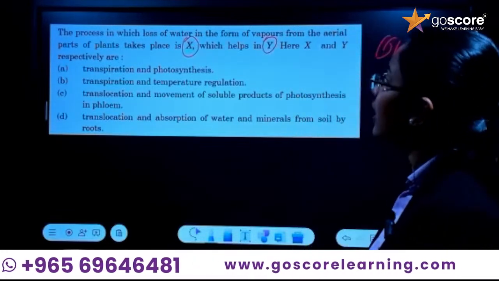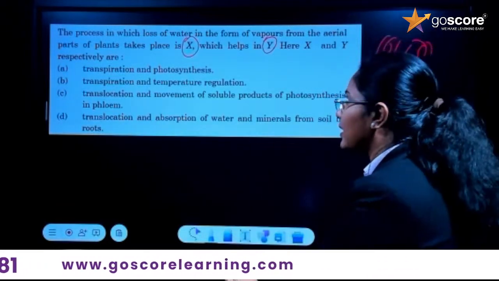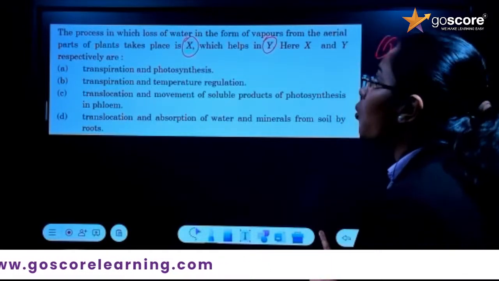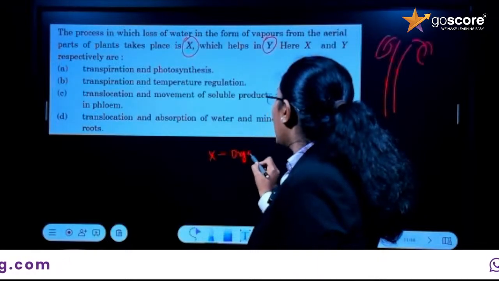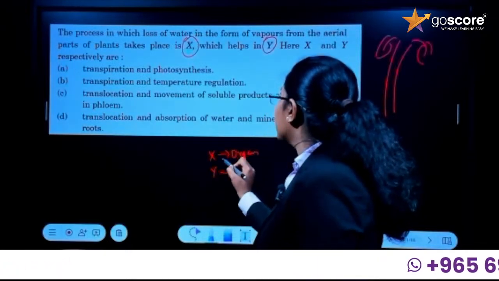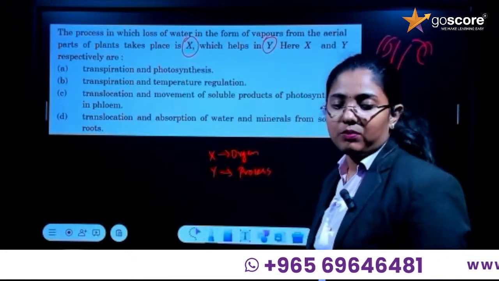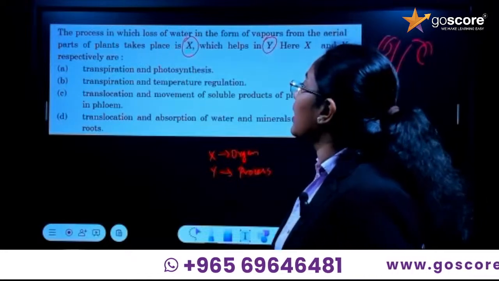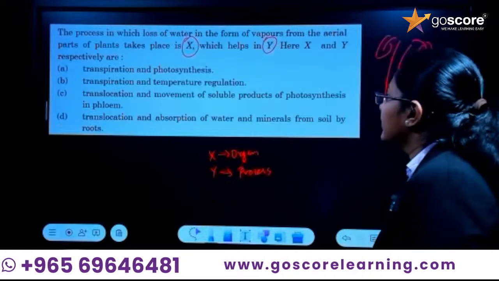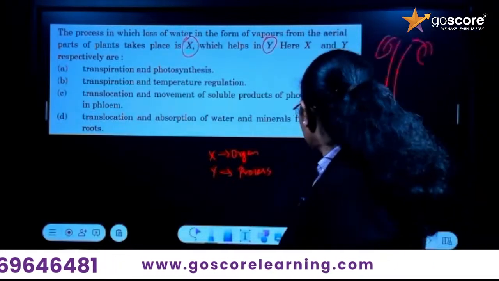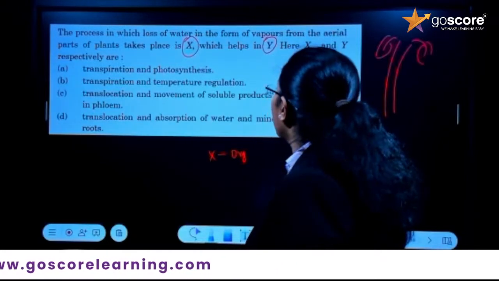That process takes place in X, which helps in Y. So we have to find out X as the organ and Y as the process. Okay, so what will be the answer here? See, X is not the organ. X is the process.